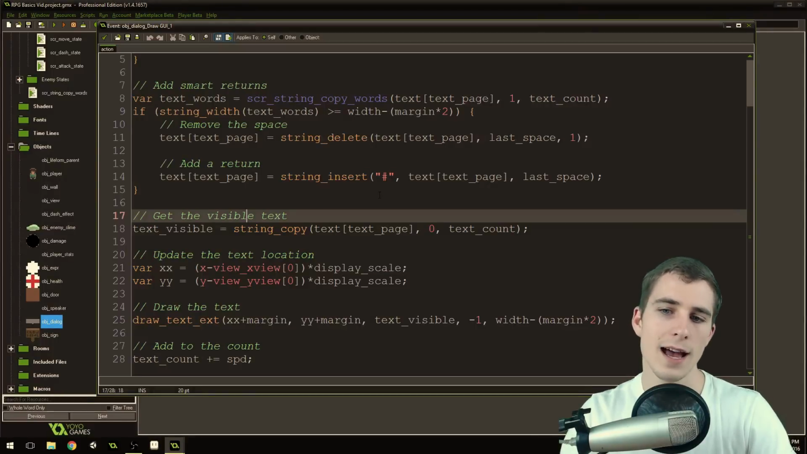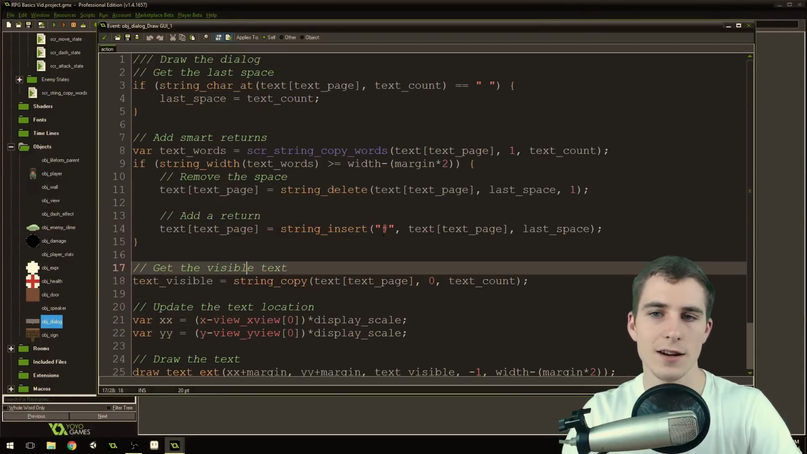So anyways, I wrote this, and there may be more efficient ways to do this, but I thought this was a pretty good way to do it, and it works really well and makes it look quite a bit nicer.